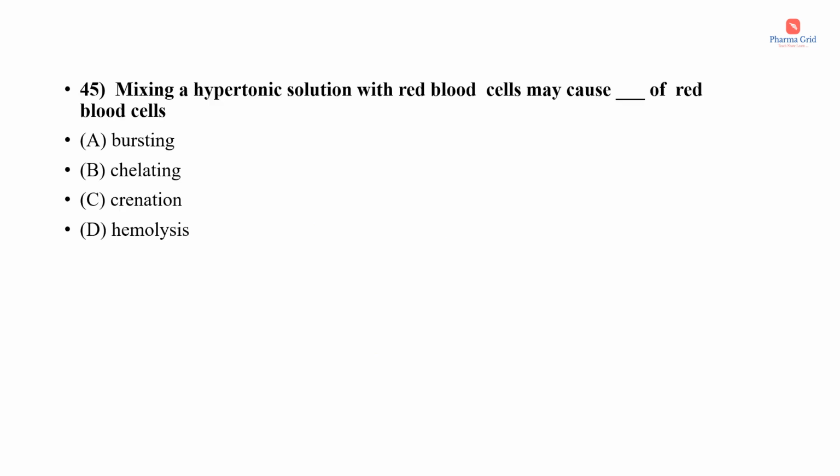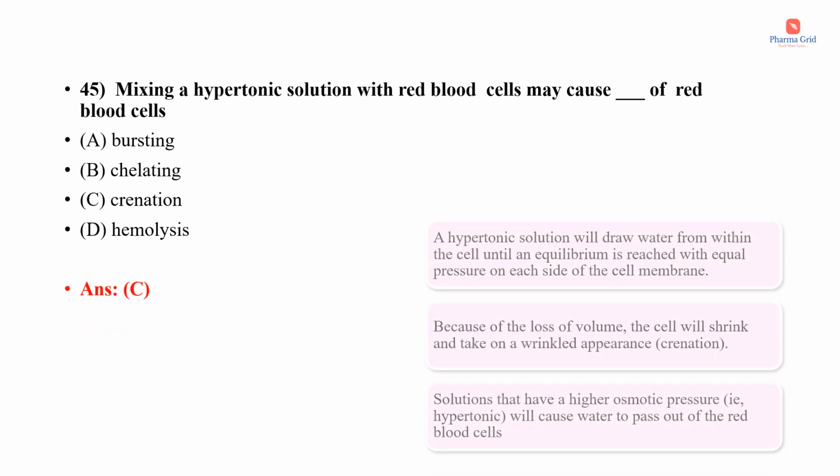Next question. Mixing a hypertonic solution with red blood cells may cause dash of the red blood cells. The options are bursting, chelating, crenation, hemolysis. Here the correct answer is option C, that is crenation.